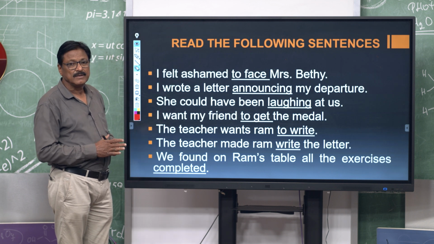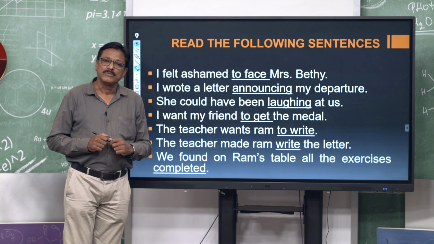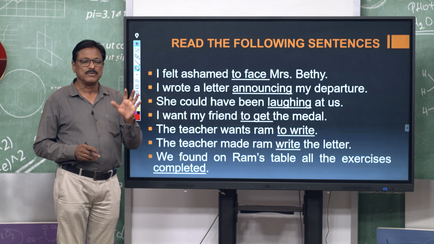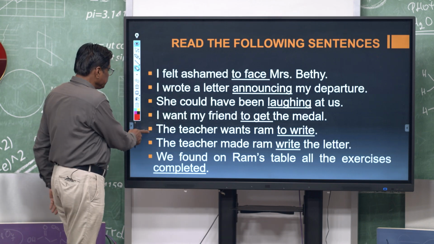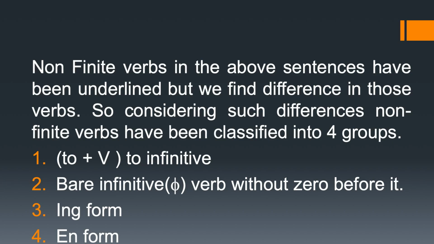You can find 4 kinds of non-finite verb. We have 4 kinds of non-finite verb. One is the to infinitive. Let us see, the non-finite verbs in the above sentences have been underlined, but we find differences in those verbs. So, considering such differences, non-finite verbs have been classified into 4 groups. That is, the first one is to plus verb, that is the to infinitive.